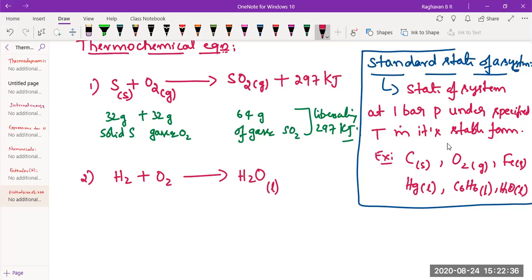Is it a thermochemical equation? No, sir. Gas. Is it a thermochemical equation? No, sir. Liquid. Now is it a thermochemical equation? No, sir. Then what else should be written? Energy change. I'll write plus 286.0 kilojoules. Now is it a thermochemical equation?